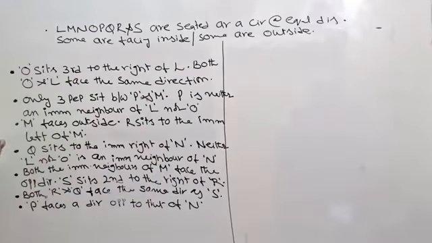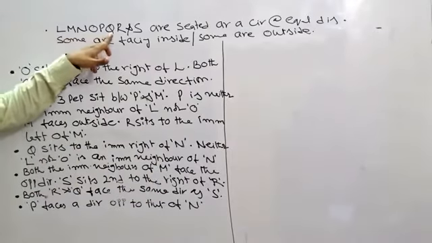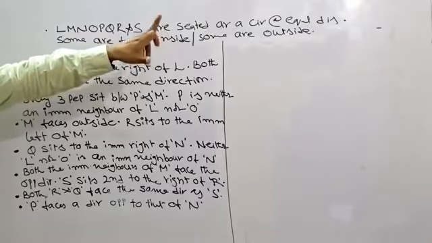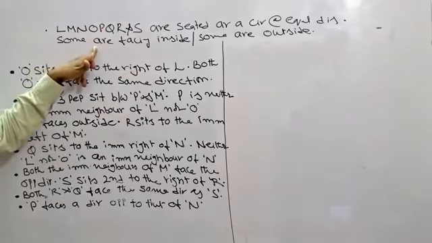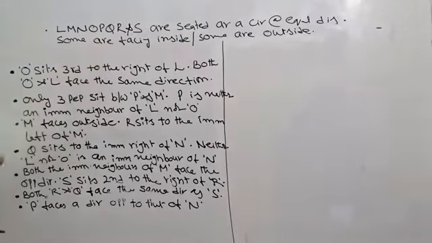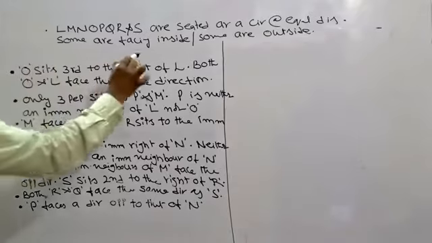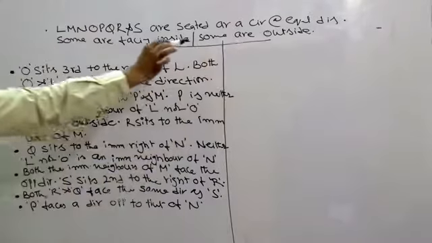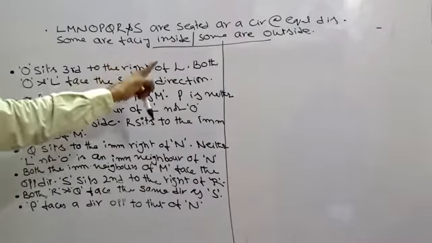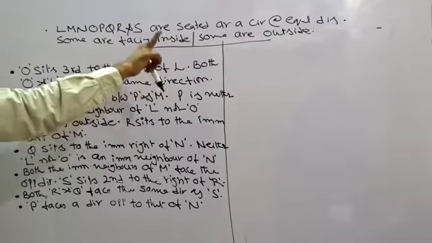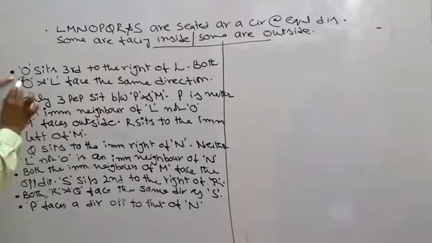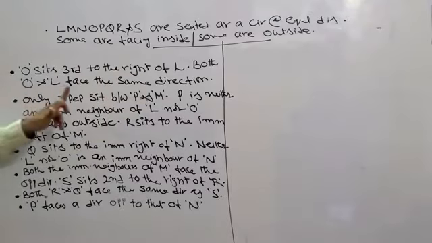The question says like this: L, M, N, O, P, Q, R and S are seated around a circle at equal distances, not necessarily in the same order. Some are facing inside, some are facing outside. This is very important. We don't even know how many are facing inside and how many are facing outside. The next one: O sits third to the right of L. Both O and L face the same direction. Only 3 people sit between P and M. P is neither an immediate neighbor of L nor O.